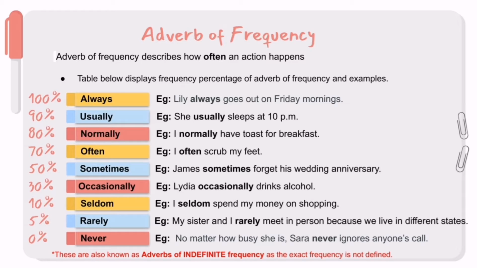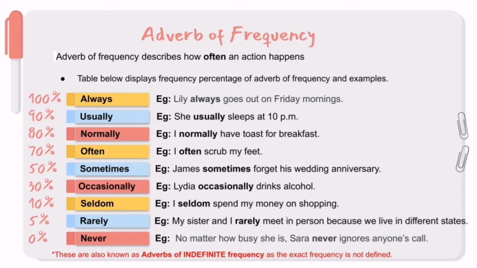For example, Lily always goes out on Friday morning. You can see the percentage there is 100%. So we know that on every Friday morning, Lily will go out. And you can see other examples as stated in the slide.